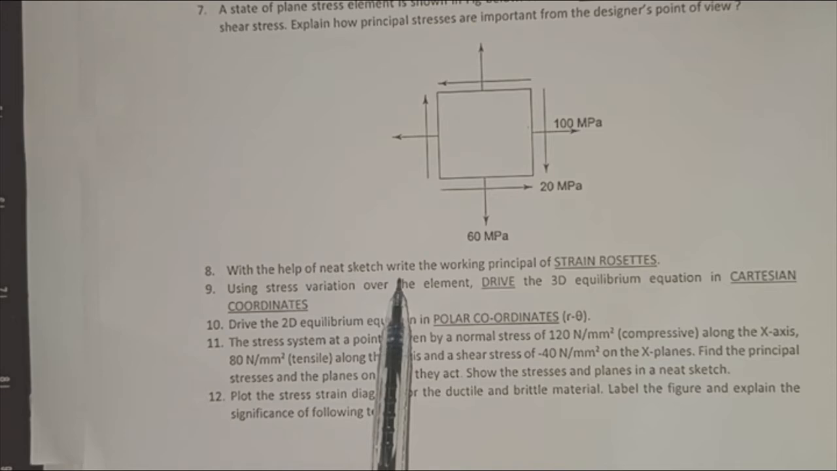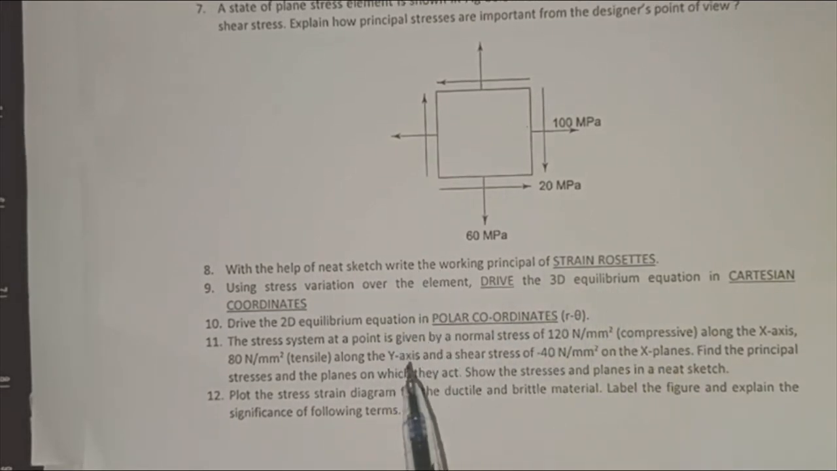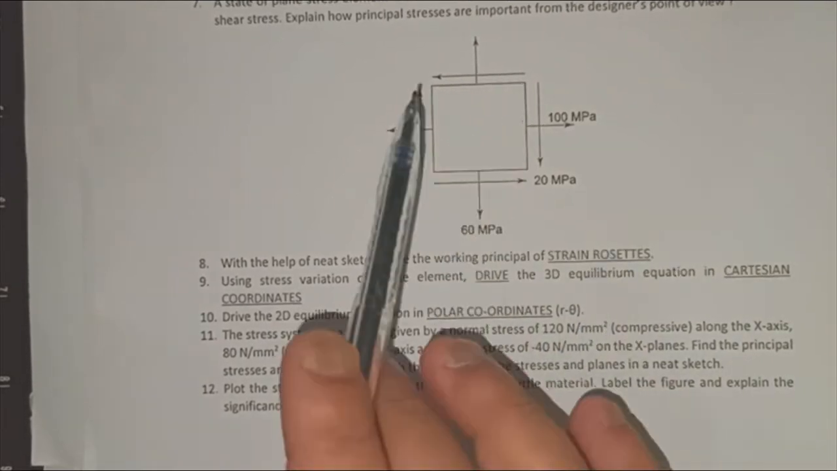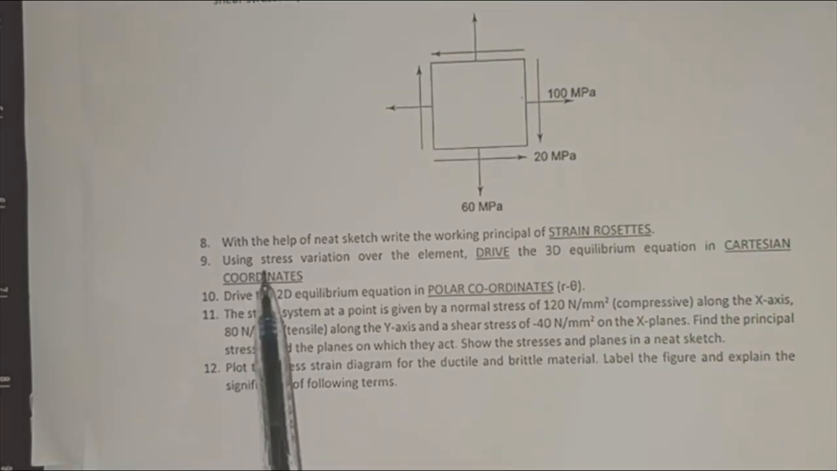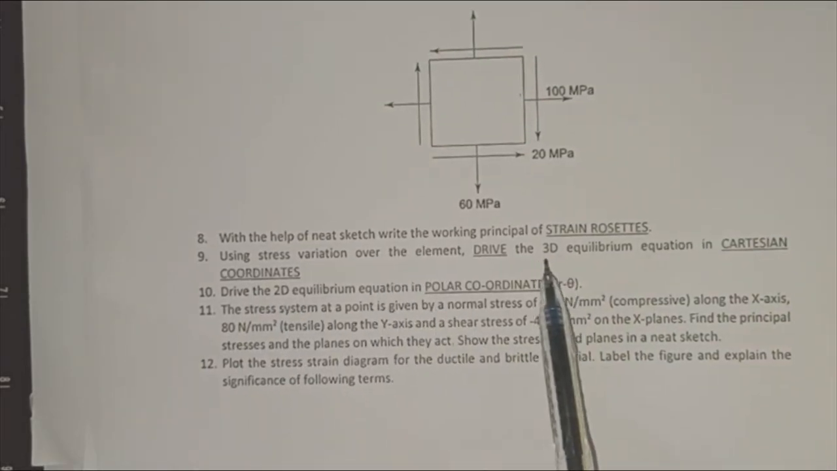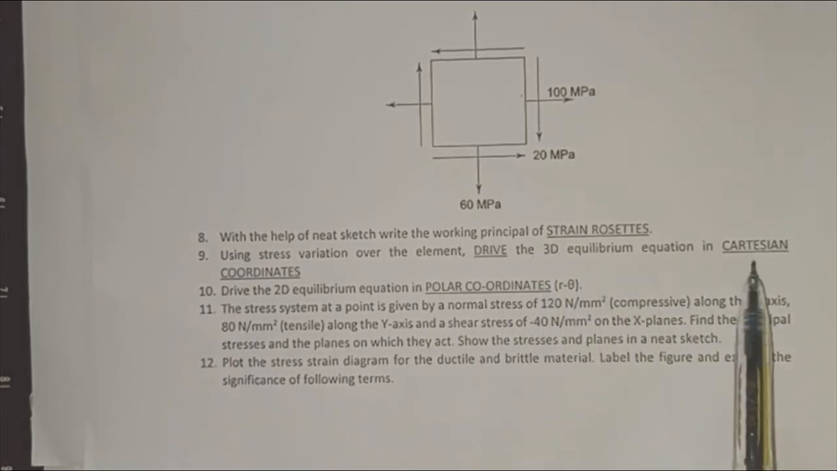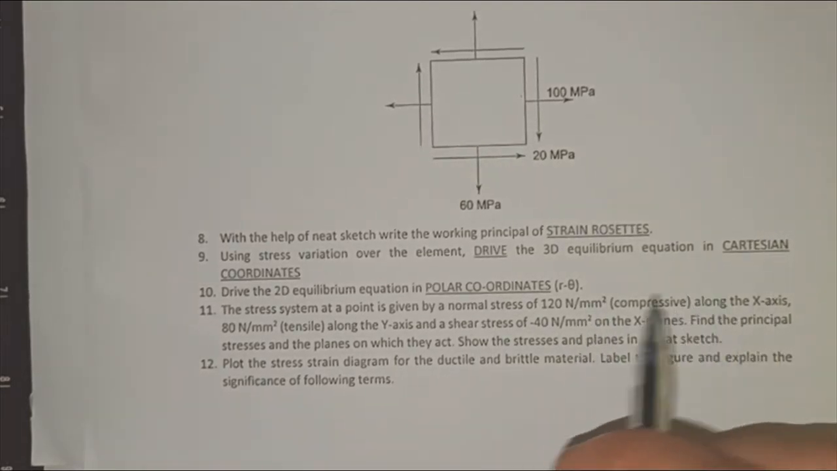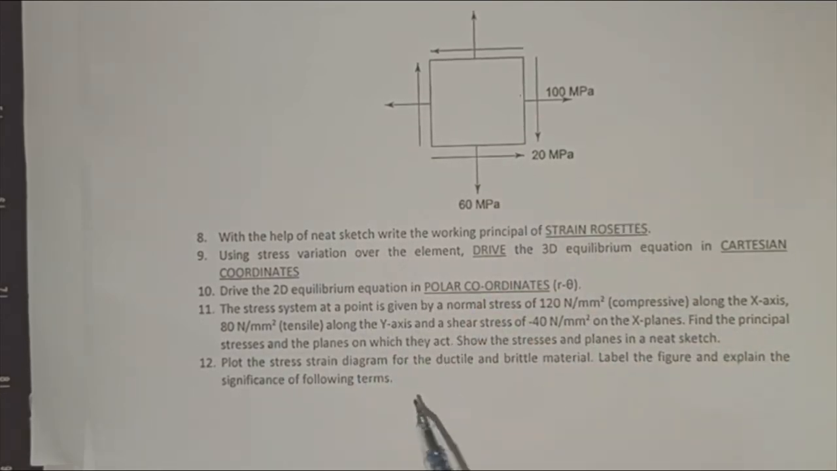With the help of a neat sketch, write the working principle of strain rosettes. This I have already told you in one of the videos, how to write about strain rosettes. What are strain rosettes? They are an arrangement of different strain gauges. Another question. Using stress variation over the element, derive the 3D equilibrium equation in Cartesian coordinates. So you have to derive the equilibrium equation in Cartesian coordinates. I have already told you how to derive these equations. It is a very simple way of deriving them. Take the variation over the element and just derive the equation.